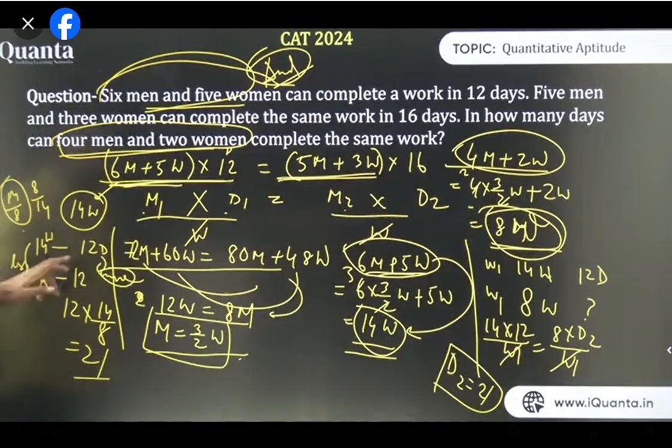If the number of women is less, the number of days will be more, right? Now you need to understand that the number of days will be more. I can make 2 fractions, 8 upon 14 or 14 upon 8. As the number of women is less, the number of days will be more. I need to multiply with the bigger fraction to get the bigger value. So what is the bigger fraction? 14 upon 8. Multiply it, get 21.